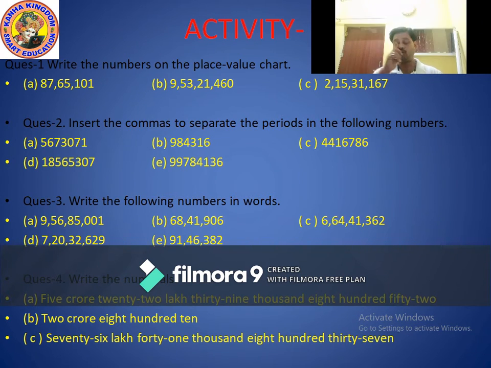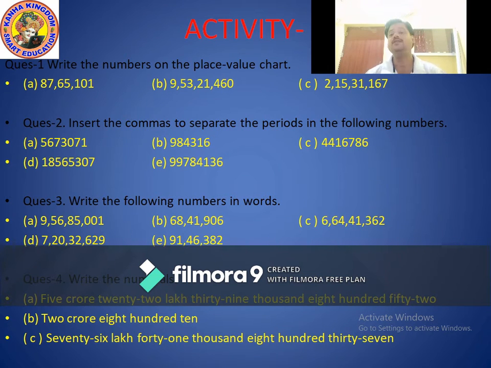Okay, so here also, how many commas? 3 commas. Okay, so now you understand. After counting the digits, it is very easy to put the commas in a proper way. And remember one thing: only in the ones period are there 3 place values, that is ones, tens and hundreds, and the rest, the thousands period, lakhs period and crores period, have 2 place values.